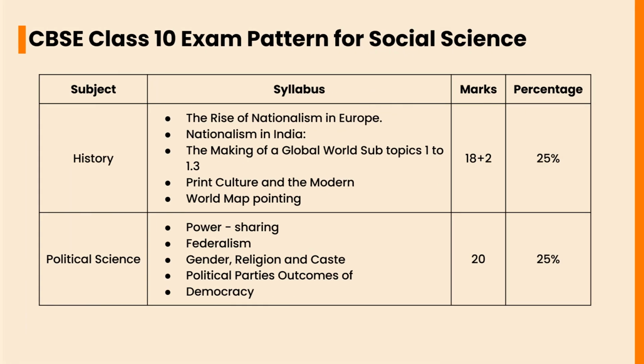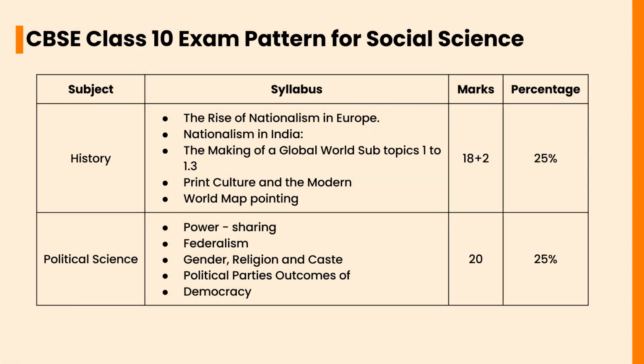Let's check the CBSE Class 10th exam pattern for Social Science. In history, the rise of nationalism in Europe, nationalism in India, the making of a global world, subtopics 1 to 1.3, print culture and the modern world, and map pointing have a weightage of 18 plus 2 marks.